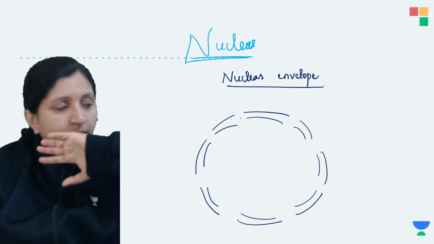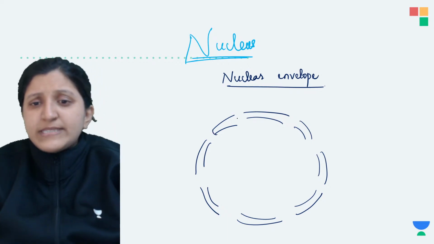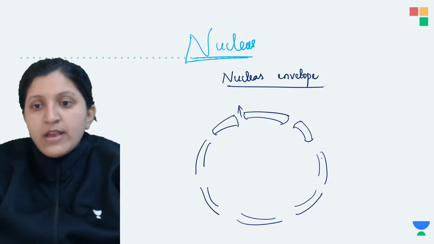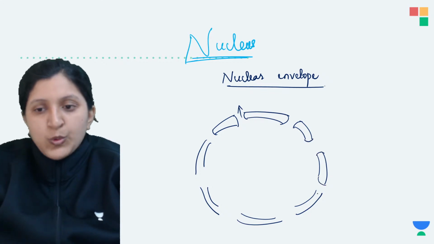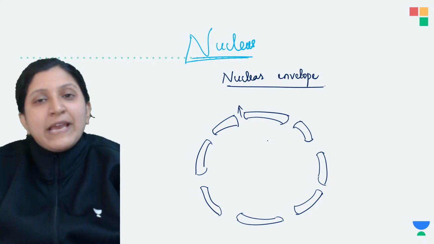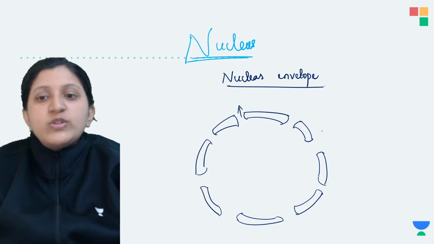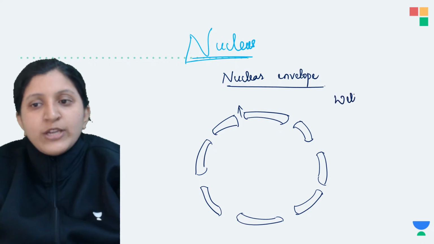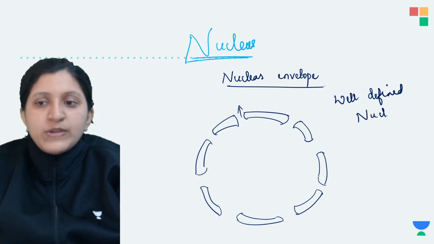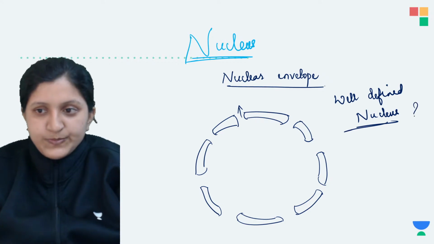So what is this gap now? So this gap is basically a nuclear pore. So these are the gaps, okay. So this outer membrane and the inner membrane will join together, and this we call the nuclear envelope. And there you can see a nuclear membrane. So this is now a nuclear membrane. So we call this DNA is covered by a nuclear membrane, right? So there is a well defined nucleus. Why do we call this a well defined nucleus? Any idea? Why do we say that this is a well defined nucleus?